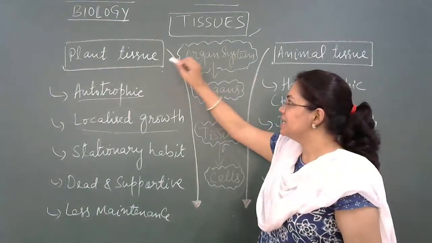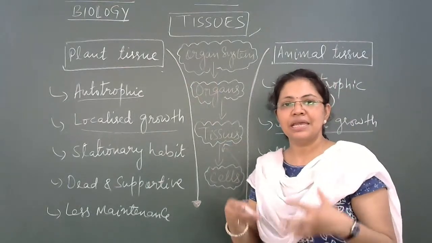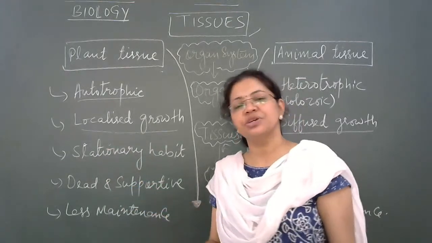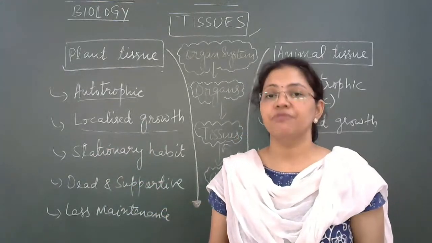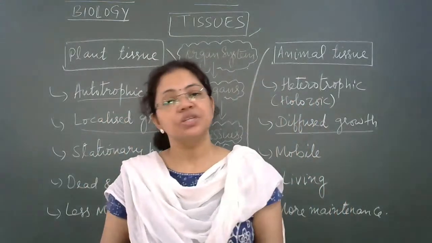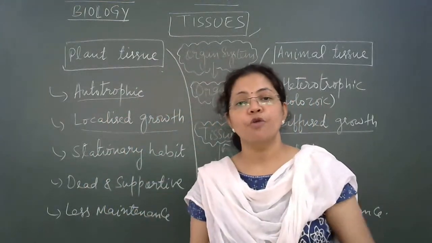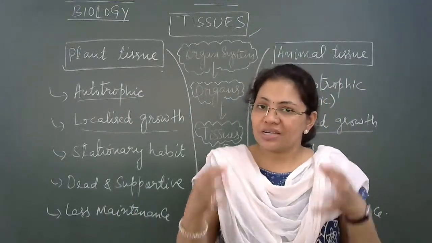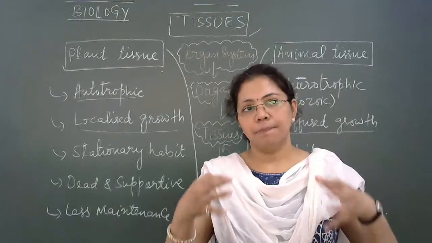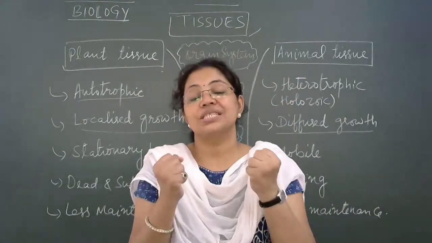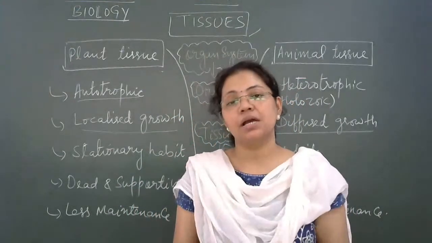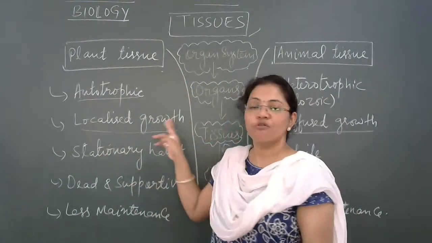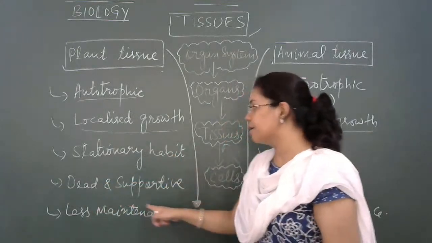Now next one is plant tissues. They are basically meant for a stationary kind of habitat or lifestyle. Means they are fixed in the soil. They cannot move from one place to another on their own. So for such a lifestyle, plant tissues require more mechanical strength, and that's why most of the tissues in a plant's body are dead and supportive.